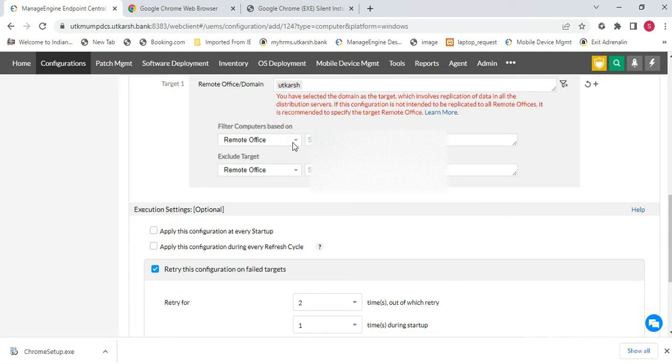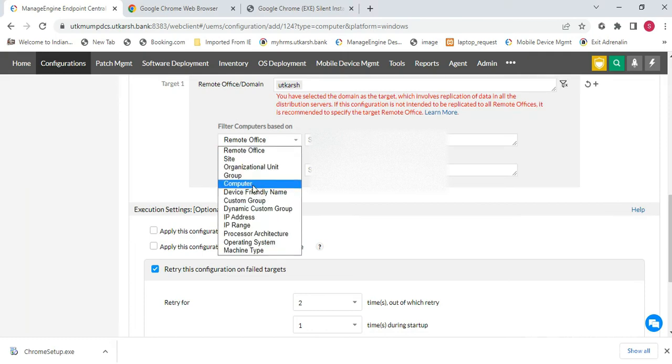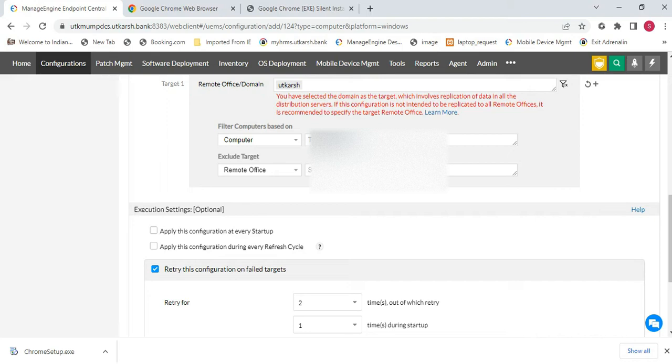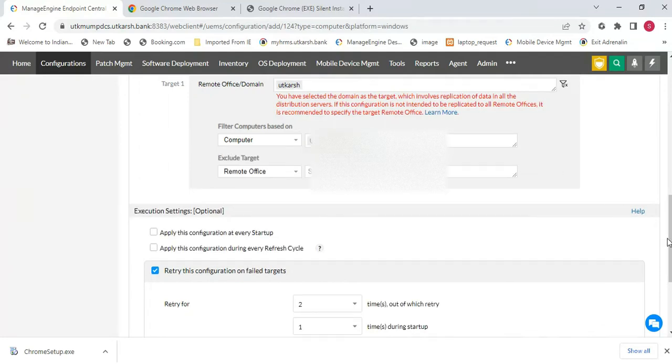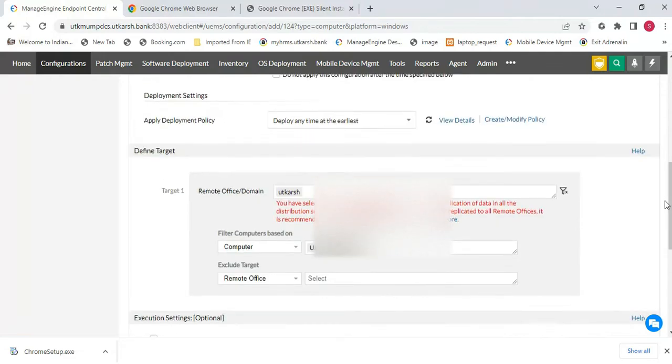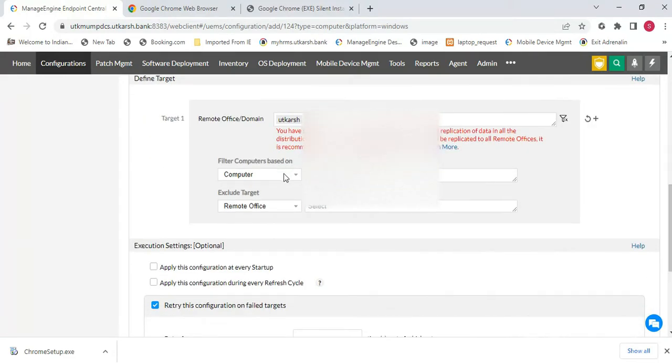Select here the filter computer based. I want to select the computer based option because I want to deploy with computer based. Type here the computer host name. I have selected my computer here, and you can select your remote office here.